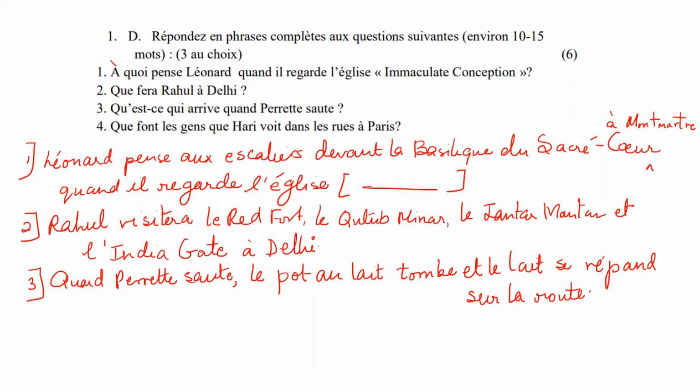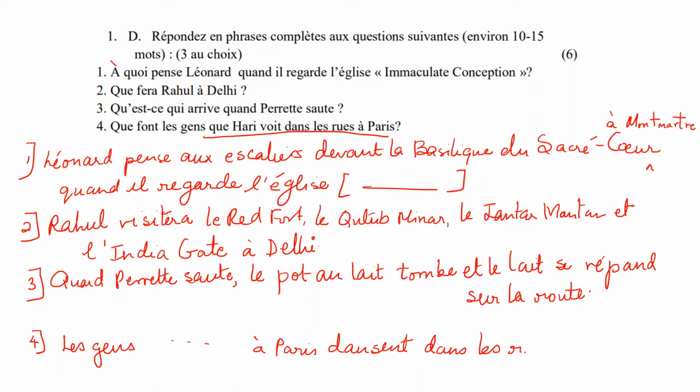Fourth one, que font les gens que Hari voit dans les rues à Paris? What are the people doing in the streets of Paris? The people whom Hari has seen. So, les gens, please write the rest of it. Les gens que Hari voit dans les rues à Paris. Okay, whatever. Write it from the question. What are they doing? They are dancing. Okay, danse dans les rues. Okay, so these are your question answers.